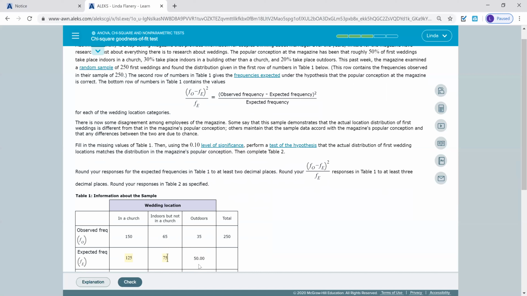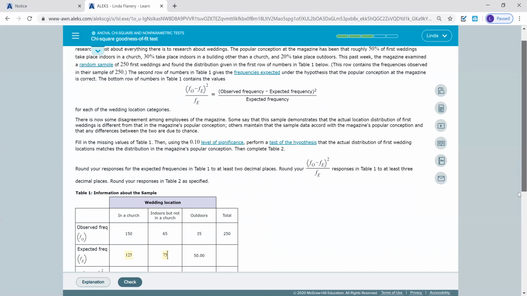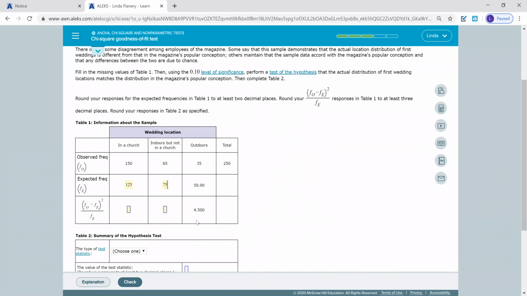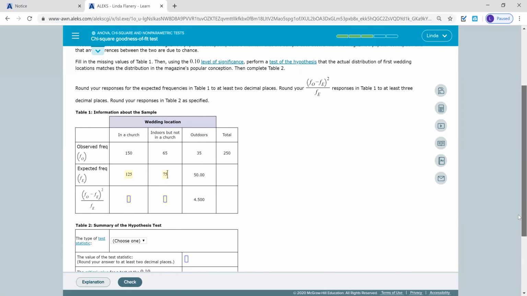The outdoors, they already have calculated for you. The outdoors was 20%, so 250 times 0.2 gives you the 50 that they already have in there. They say to 2 decimal places, but I'm just going to leave it like that. Again, this bottom row in our table, I'm going to do on the calculator, so I'm not going to fill those in.